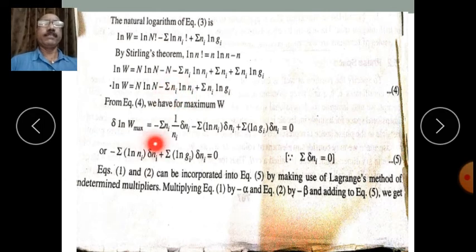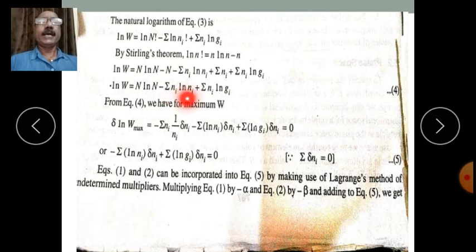Keeping ni constant, the derivative of log of ni is 1 upon ni into delta ni, minus summation of log of ni delta ni.